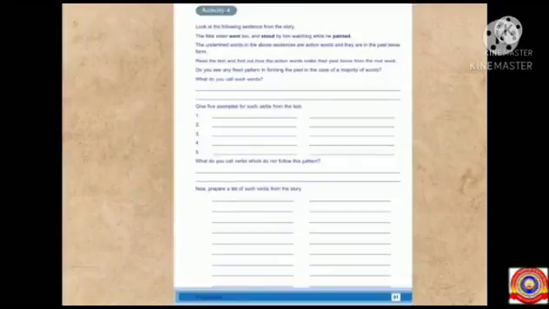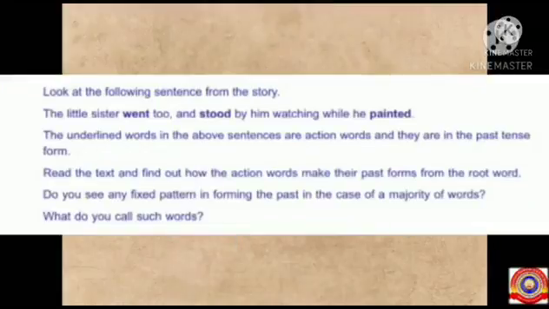Students, shall we move on to the next activity? So all of you take the next page. Look at activity 4. I'll read the question. All of you listen carefully. Look at the following sentence from the story. The little sister went too and stood by him watching while he painted.